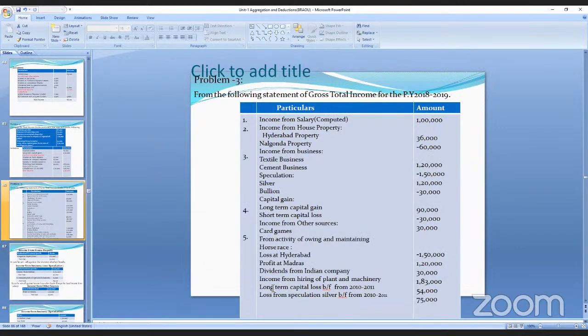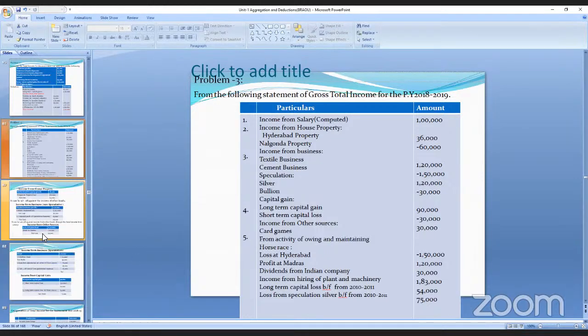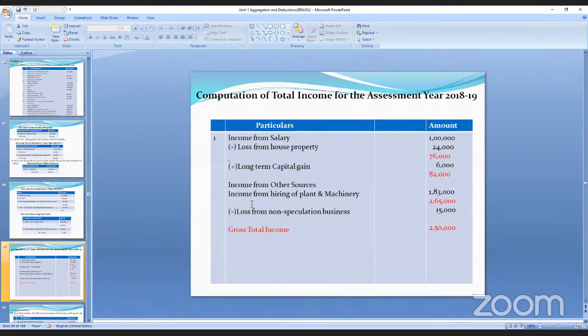See here. Income from hiring of plant and machinery. So when you are taking the income, what is plant and machinery? It is 1,83,000. That 1,83,000 also you have to add. So 1,82,000 plus 1,83,000. That is the income from other sources. It is a total of 1,65,000.